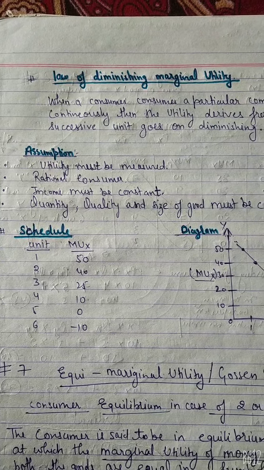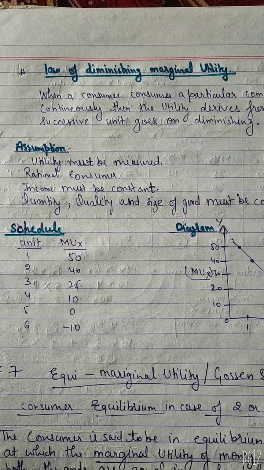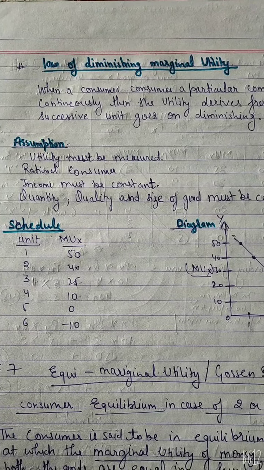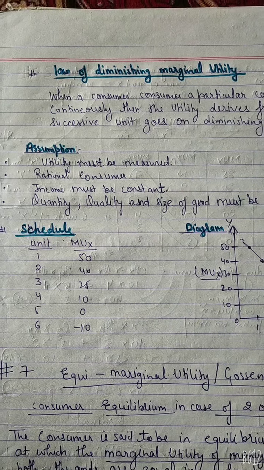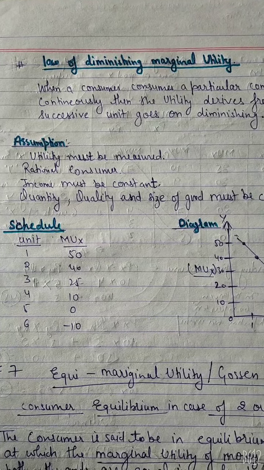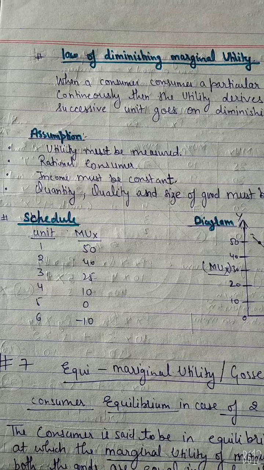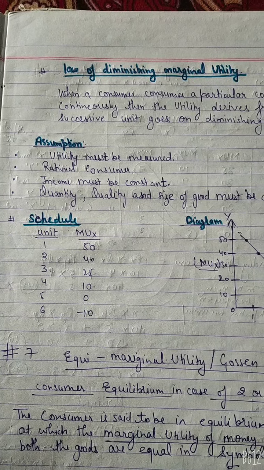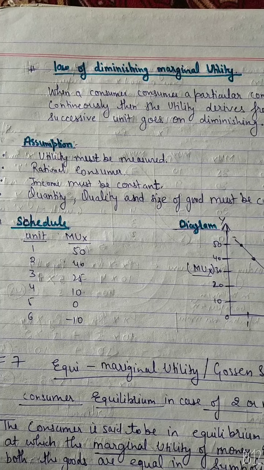The law has some assumptions. First, utility must be measurable, meaning utility can be measured in quantity, that is utils. Next, a rational consumer, meaning the consumer's aim is to maximize total satisfaction. Next, income must be constant.